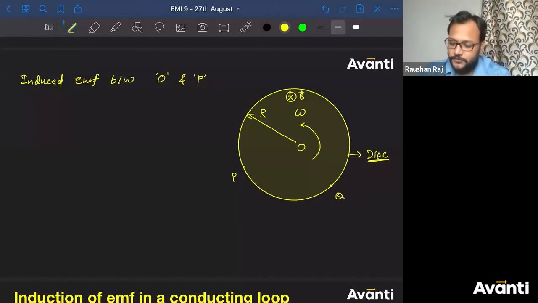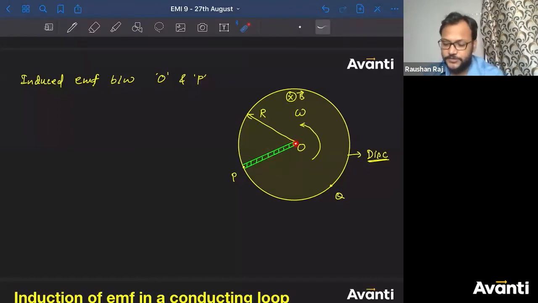See, can I assume a simple or a छोटू सा strip here? Can I assume this? है ना? Now, can I say this is like a single rod which is rotating about this point O?